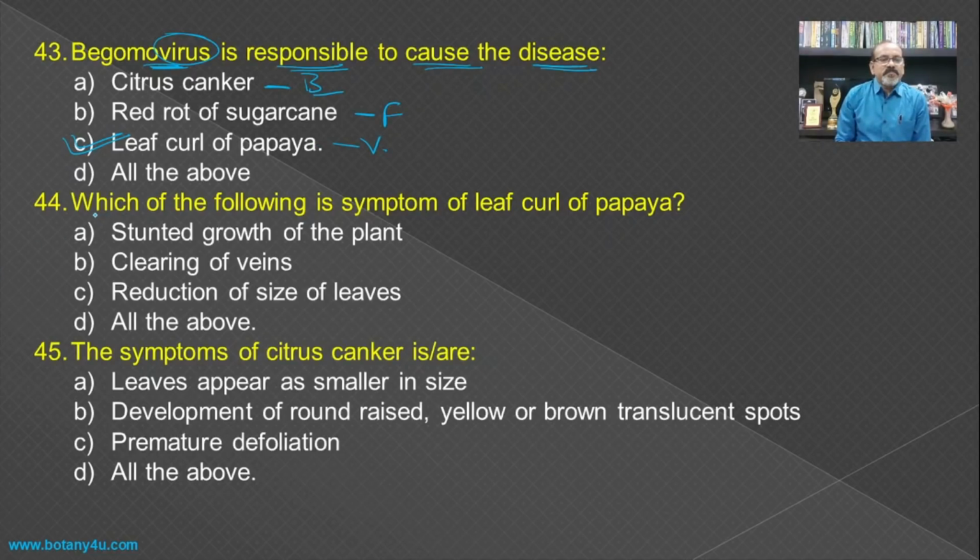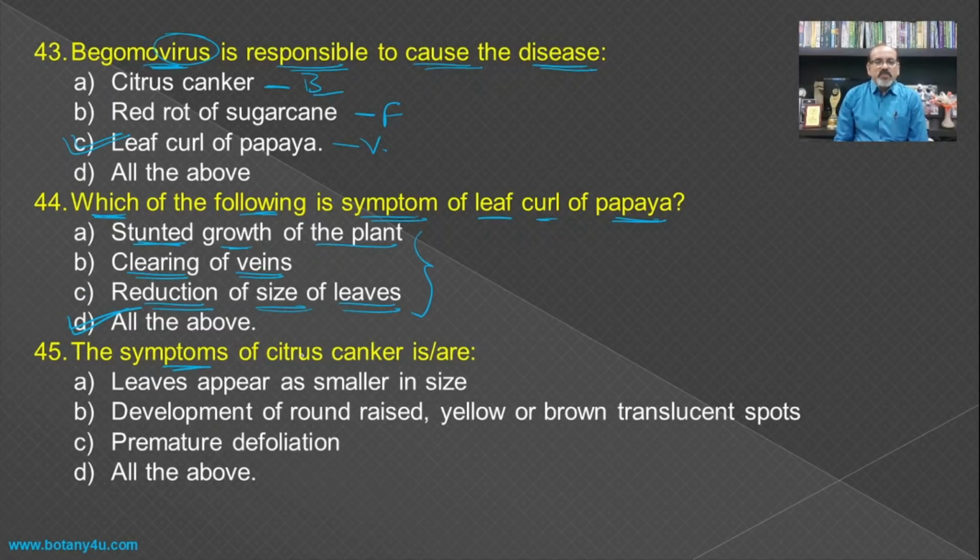Then which of the following is a symptom of the leaf curl of the papaya? Stunted growth of the plant, then clearing of the veins and reduction of size of the leaves. All these three are the symptoms of the leaf curl of the papaya, and hence all the above becomes the answer.